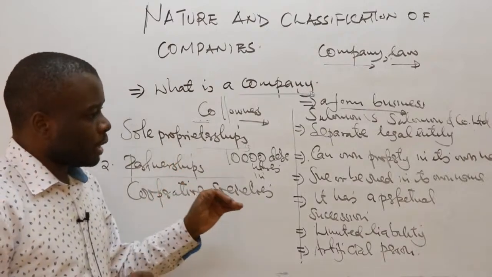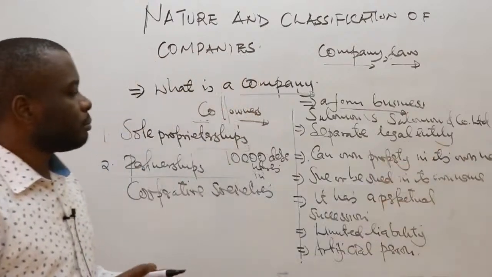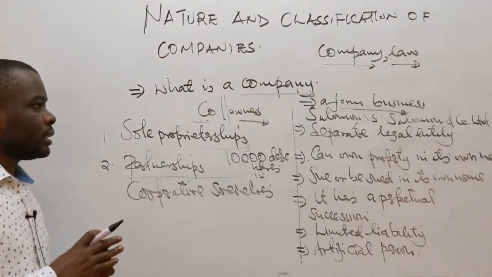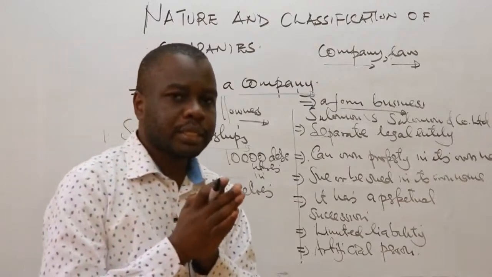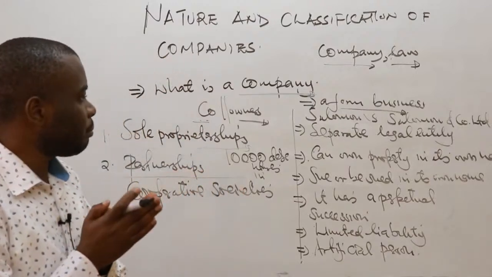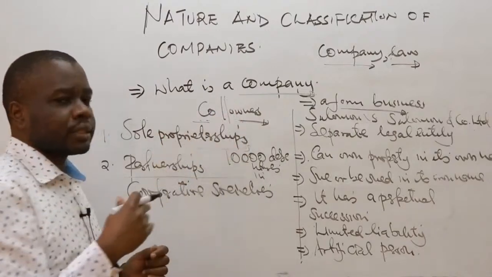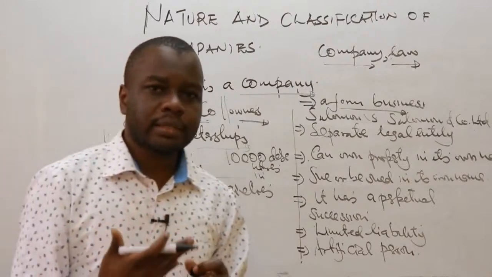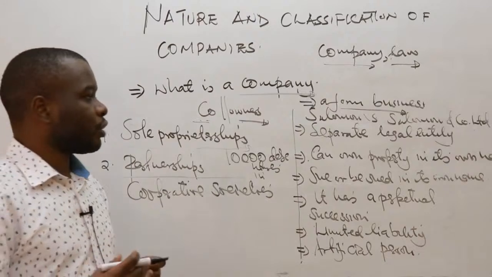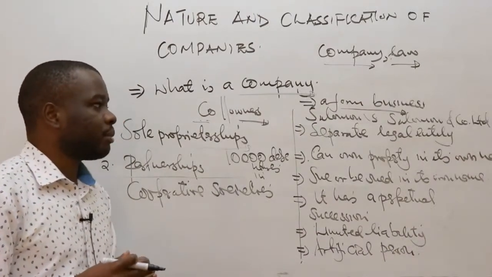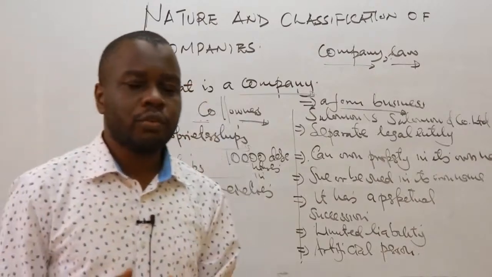Then of course, it can also own property in its own name. It means that once the company is registered or formed, any property can be registered in the name of the company and not in the name of the owners. For example, if we have a company like Safaricom, whereby we have the shareholders, any properties acquired by Safaricom will be registered in the name of Safaricom as a company and not in the name of all the shareholders of the company.